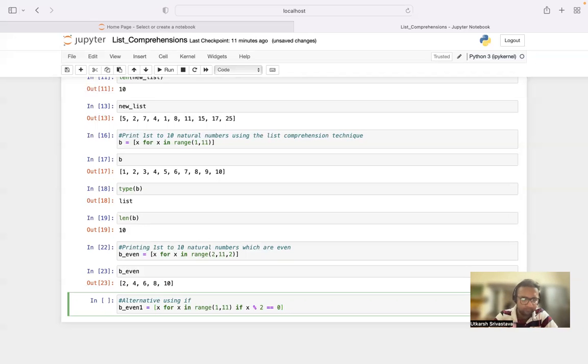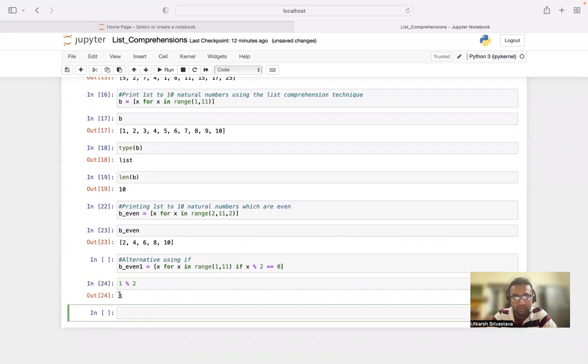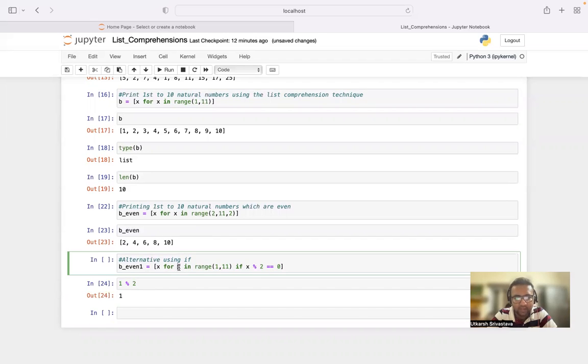Then, so x modulus 2 is what? Modulus is our modulus operator, which gives us the remainder, right? And double equals to is what? Double equals to is our comparison operator. So it will do what? It will basically read one by one, for 1, right? It will check whether 1 modulus 2 is equivalent to 0. Let us check over here. 1 modulus 2 is equivalent to 1. False. It will again loop it.